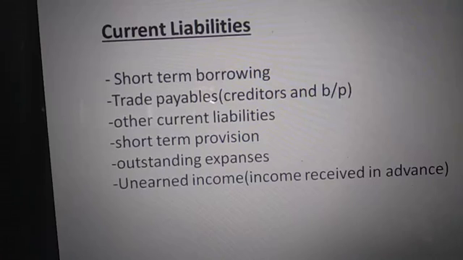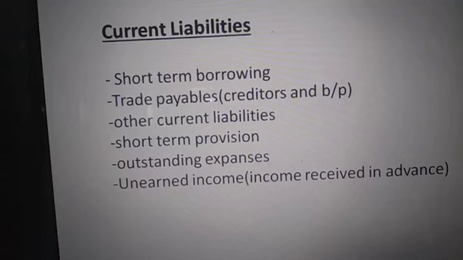Current liabilities are short-term borrowings. It means we have borrowed some loans for less than 1 year. It comes under current liability. Trade payables, I have already told you in class 11. Trade payables are creditors to whom we have to pay money because we have purchased the product from them on credit.